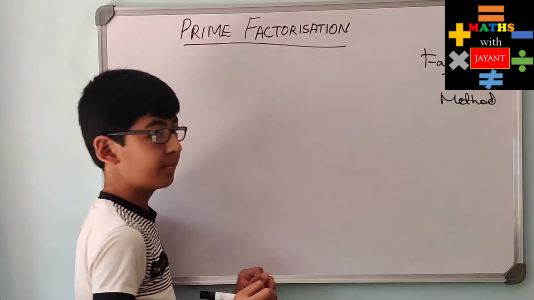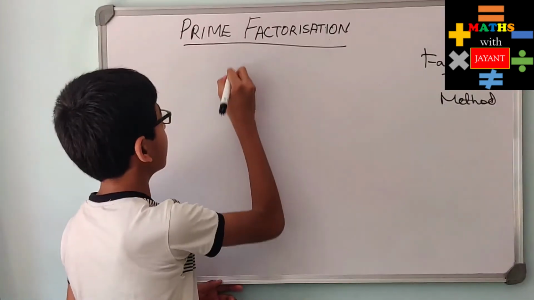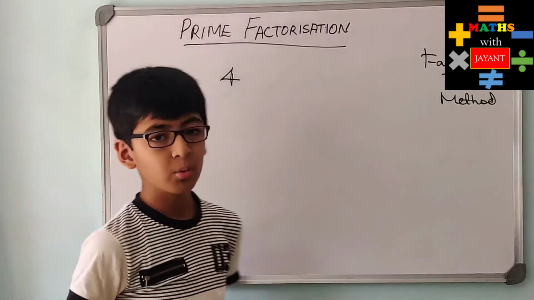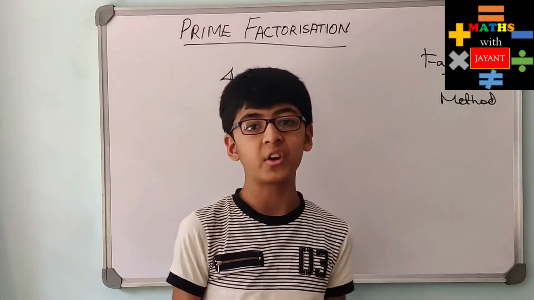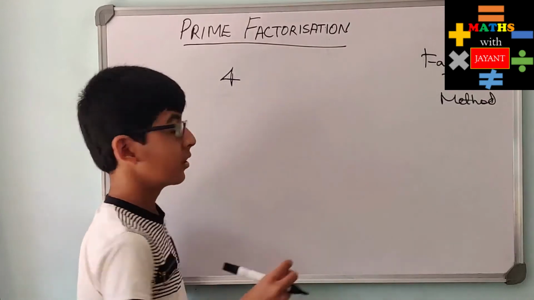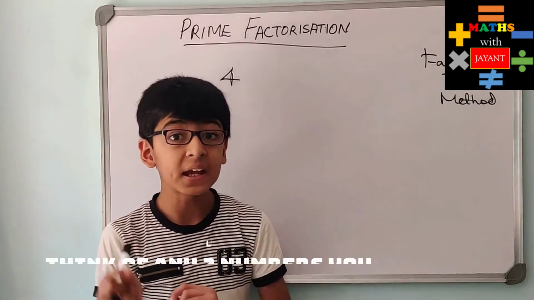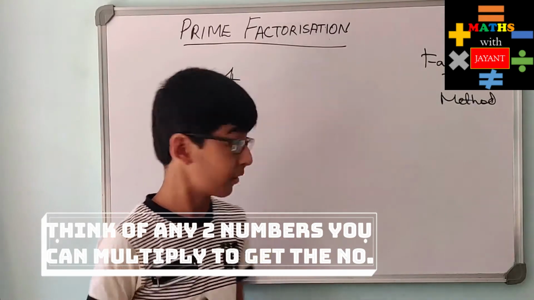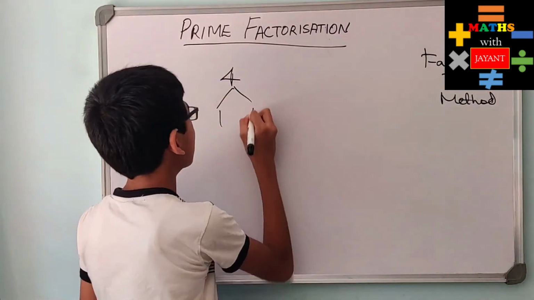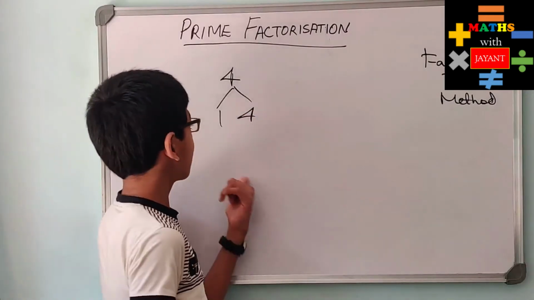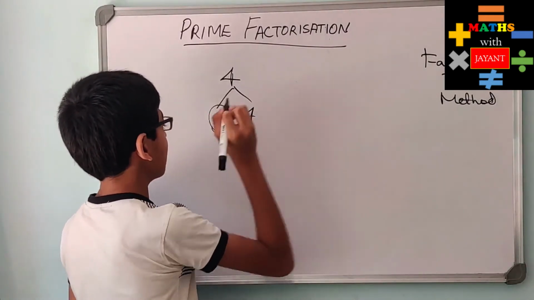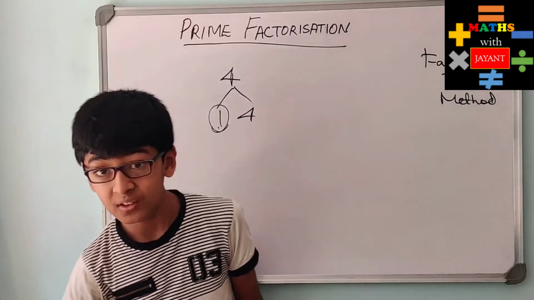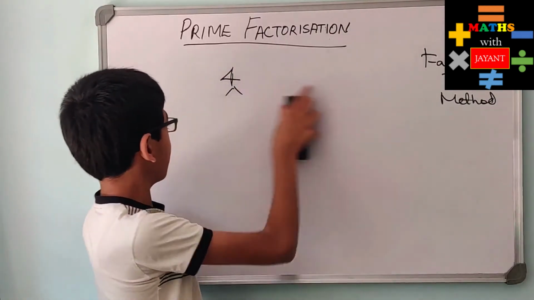Suppose you need to find the prime factors of the number 4. What are you going to do? This is our first step: think of any two numbers that we can multiply to get 4. You might say 1 into 4 gives us 4, but this does not help us. 1 is not allowed, so think of some other numbers.